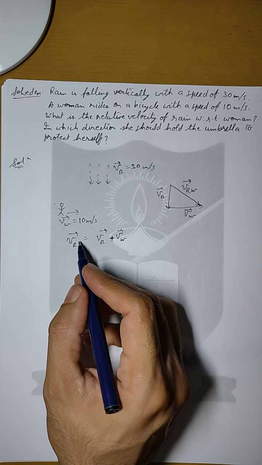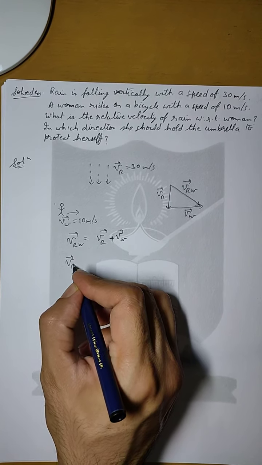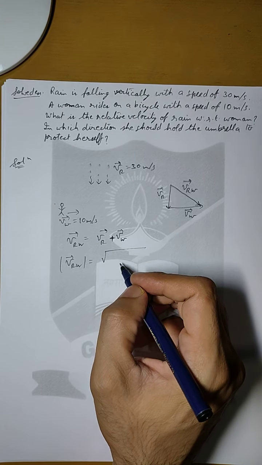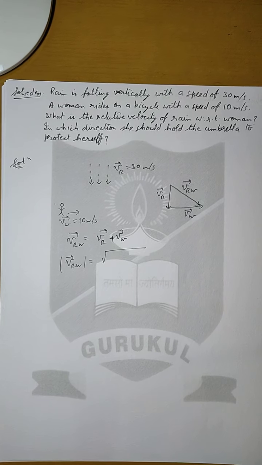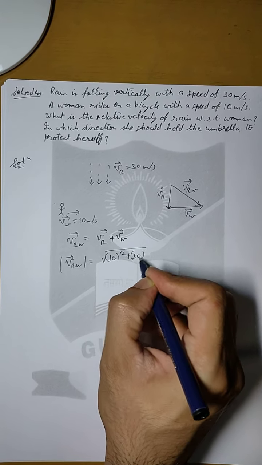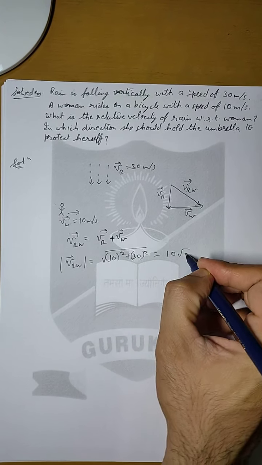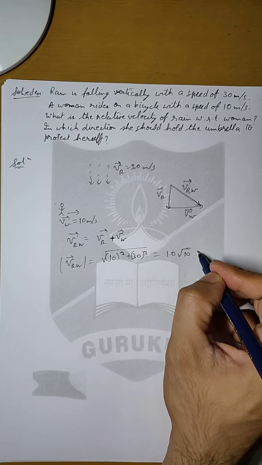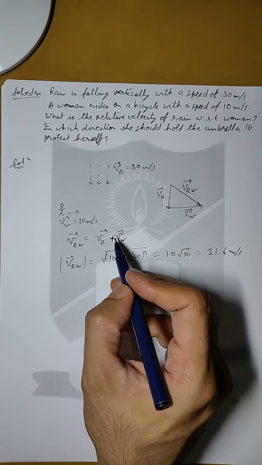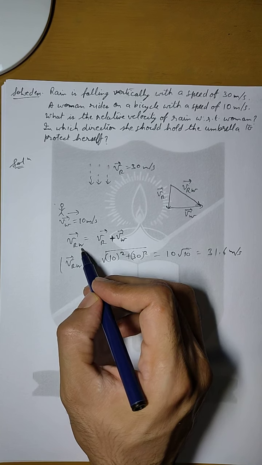Now although it is not given in the question, suppose we need to find out the magnitude also, then this will be the magnitude. If you solve, this will come out to be 10 root 10, which will be approximately equal to 31.6 meter per second.